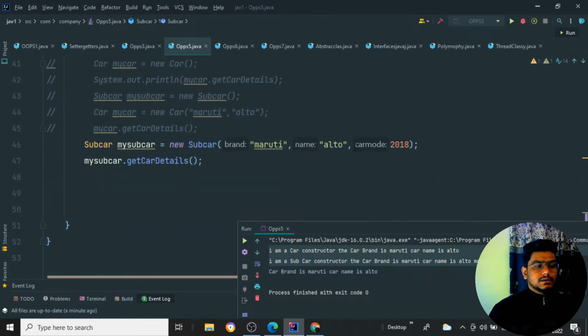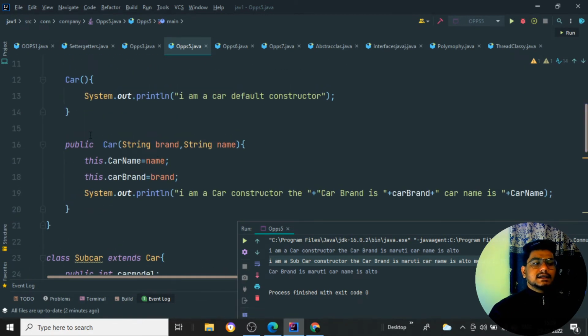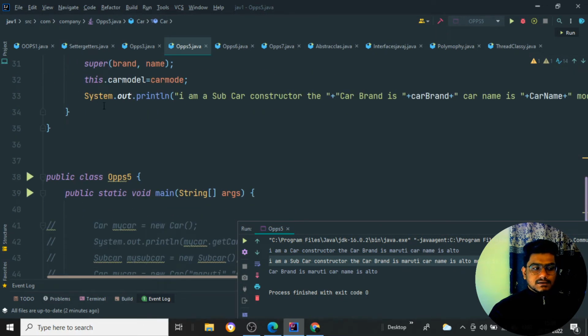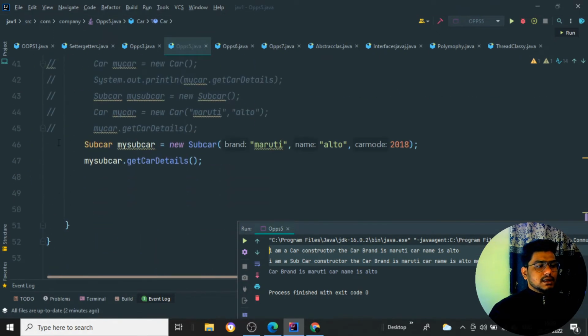Then after calling these two things, when I am creating an object, at the 46th line of code executes in the program, these two lines are going to print, because whenever the Java compiler sees a new keyword, it is going to check whether the constructor is present. If its parameters are matching, it is going to call the constructor, and it is going to call the subclass constructor. So these are the two things happening at the 46th line.